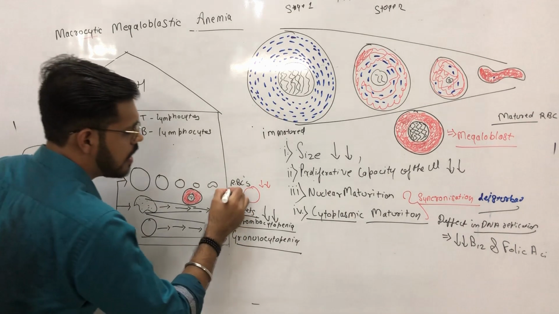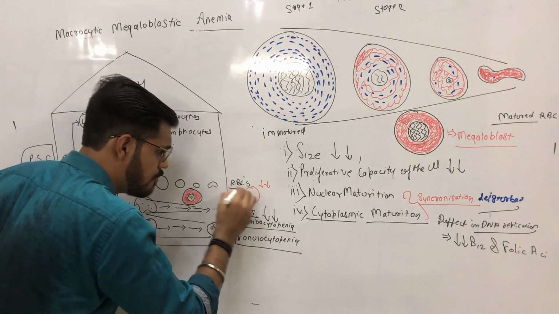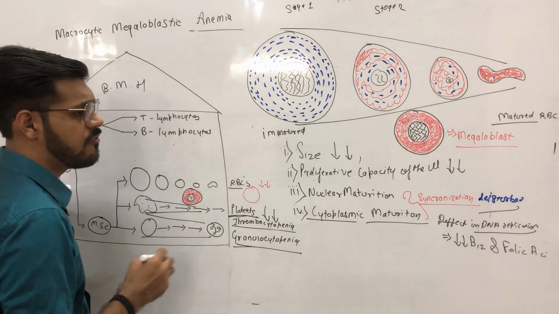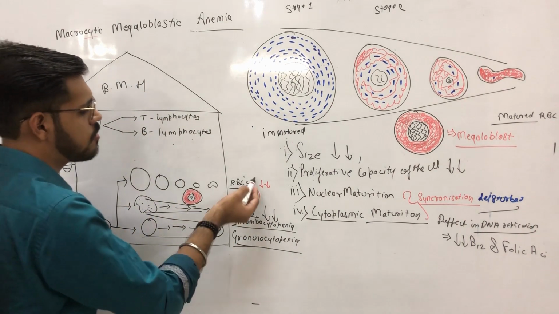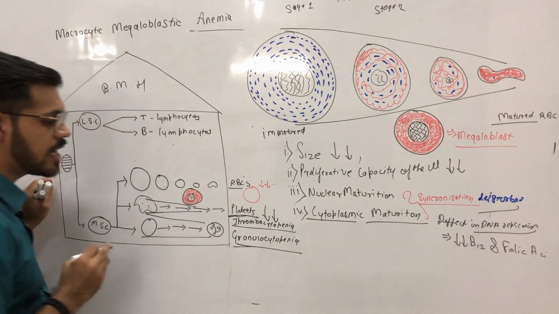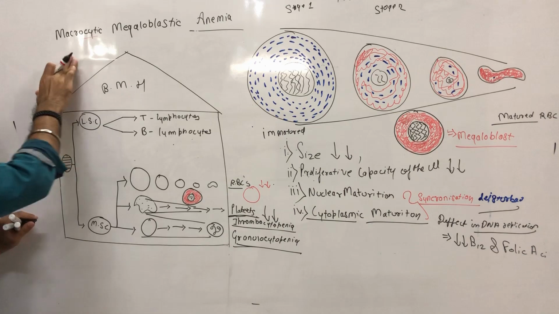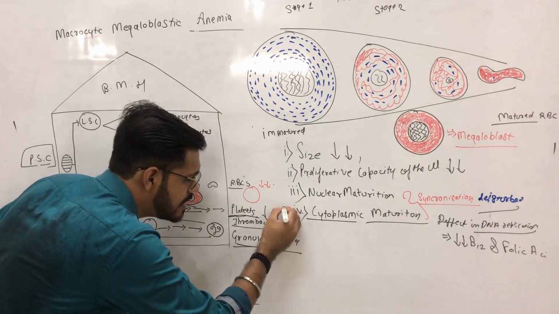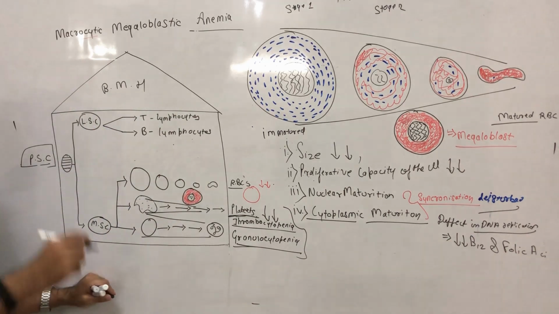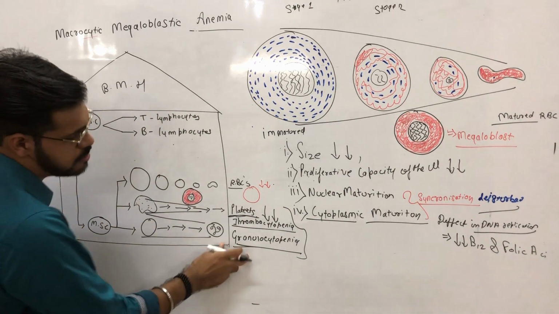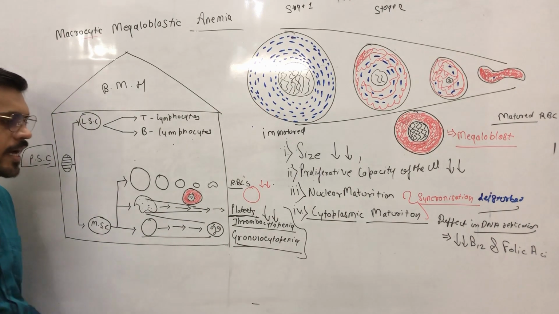When there is a reduced number of RBCs or reduced number of platelets or reduced number of granulocytes, we call them anemia, thrombocytopenia or granulocytopenia. But in macrocytic megaloblastic anemia, all these conditions are present together. There is anemia, there is thrombocytopenia, and there is also granulocytopenia.